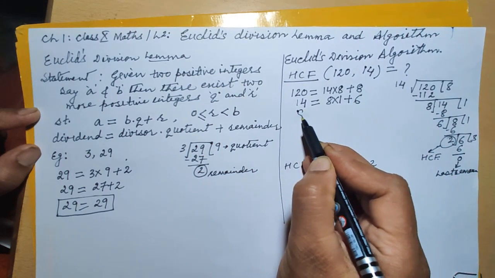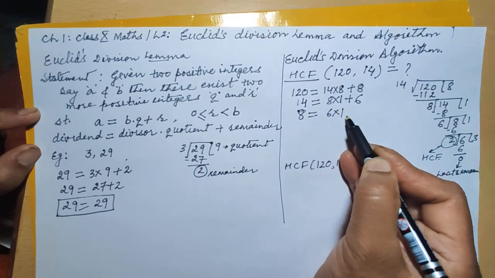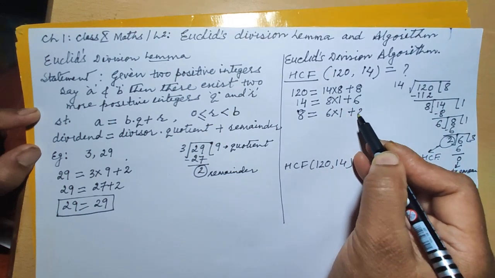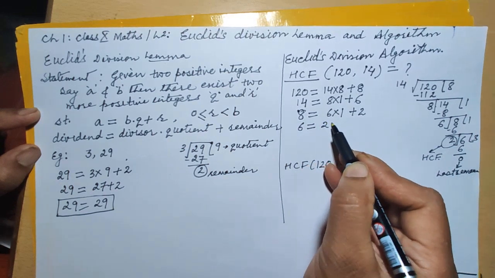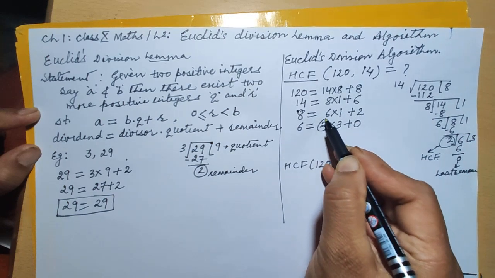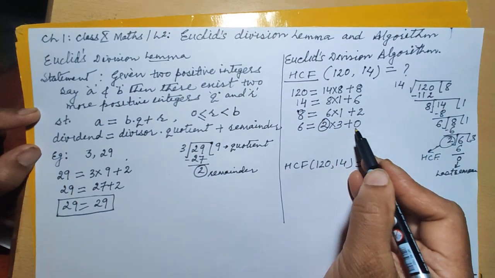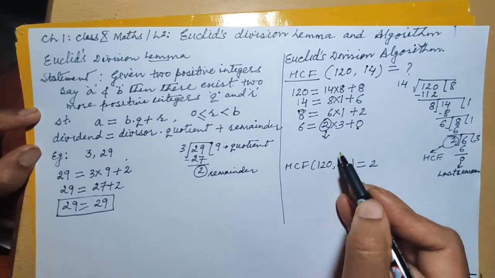Next, 8 becomes your dividend, 6 is the divisor, 1 is the quotient and 2 is the remainder. Next stage, 6 is equal to 2 into 3 plus 0. So this is your last divisor which leaves the 0 remainder, hence 2 is the HCF of the given two numbers.